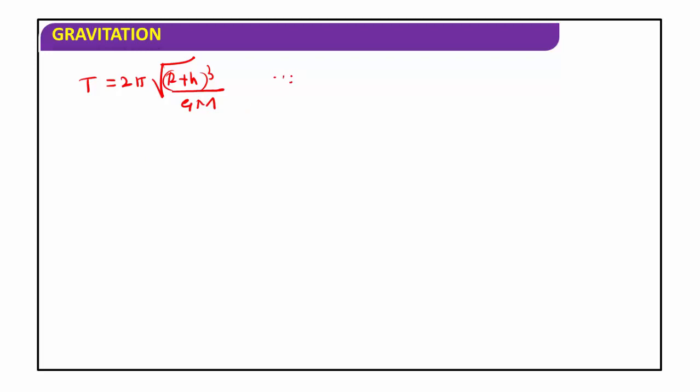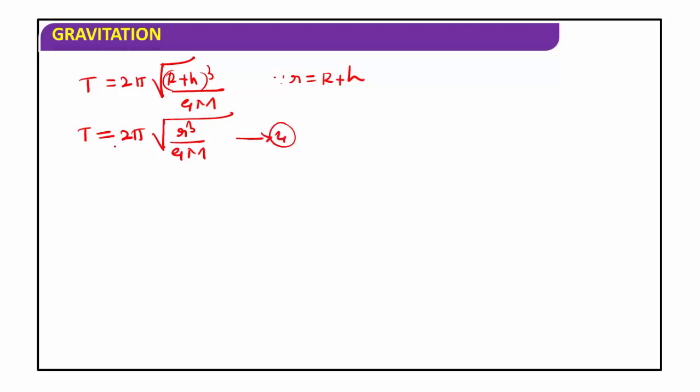But you know the equation small r is equal to R plus h. Then you can write T is equal to 2π root of r cube divided by GM. This is equation number 4.